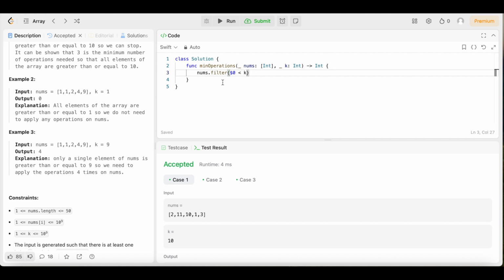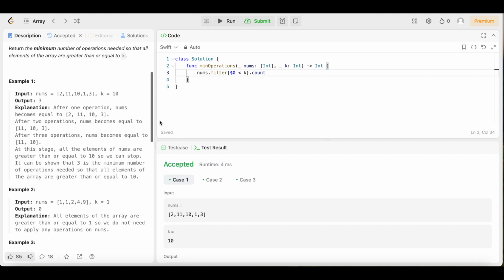So this is going to filter out each element that is less than k. So it's going to filter all the elements out that are less than k. Those are the ones we want to remove. Then we're going to say dot count, and it's just going to give us a count of how many elements it just had to filter out that were less than k. Because the number of elements that are less than k is equal to the number of operations that we're going to have to use. So that's why that works like that.